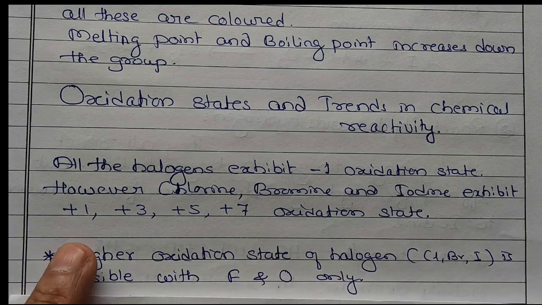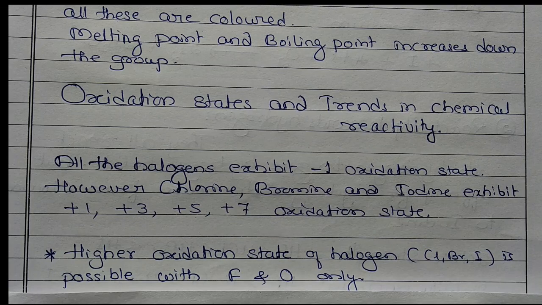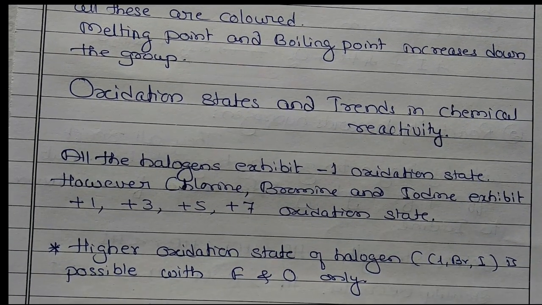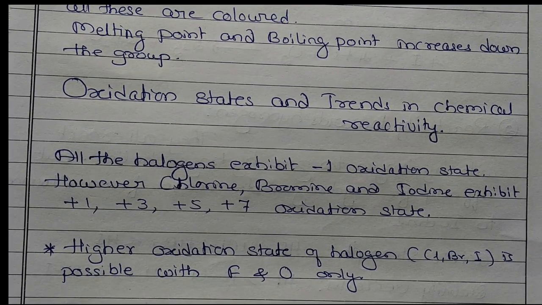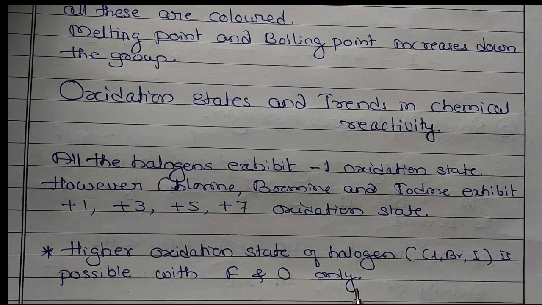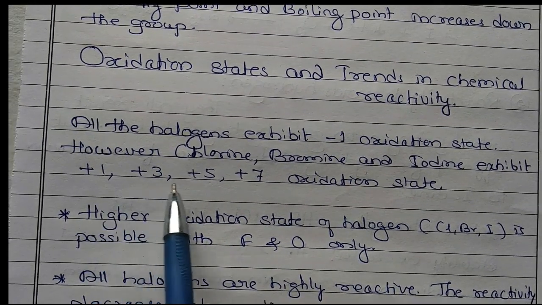So +1, +3, +5, +7 oxidation states, because these electrons can jump from one orbit to another orbit, and it shows that property. Then a higher oxidation state of halogens is possible with fluorine and oxygen only. For what? Chlorine, bromine, iodine, they can exhibit these higher oxidation states.